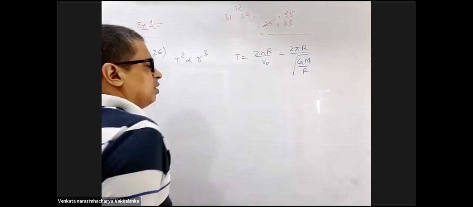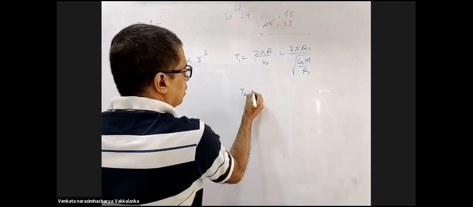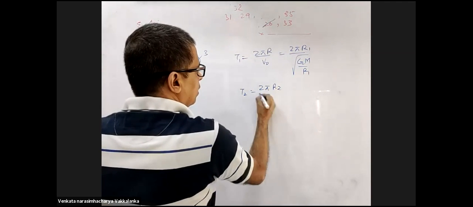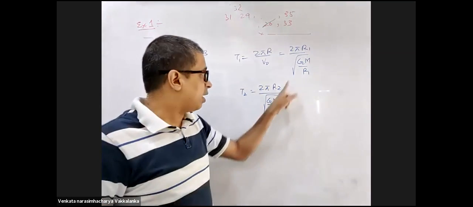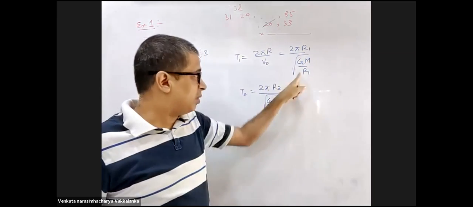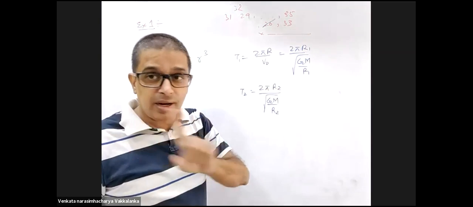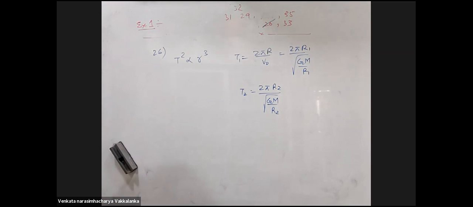Now T1 by T2: T1 is 2 pi R1 by root over GM by R1, T2 is 2 pi R2 by root over GM by R2. Don't get worried that capital M and small m are different. That is the mass of Earth. Satellite mass doesn't come in orbital velocity. Divide both the equations, and you get the ratio. Once the time period comes, omega will come. Time period is 2 pi by omega. 26th, whoever has a doubt, have I addressed it?